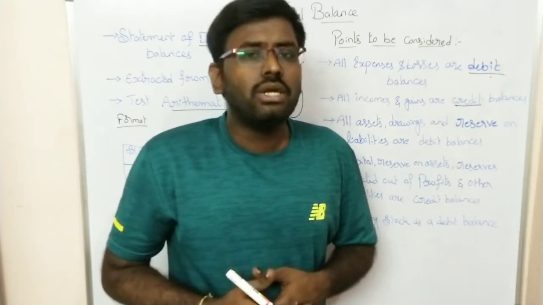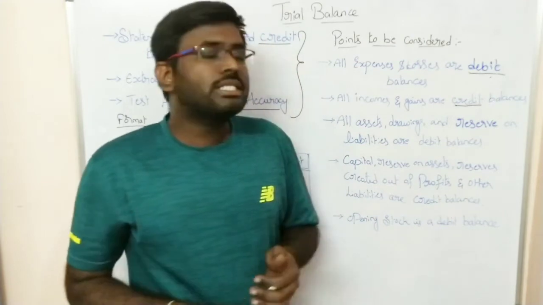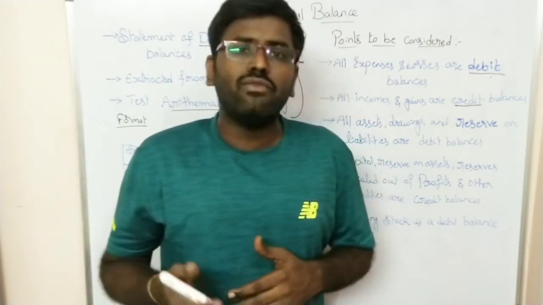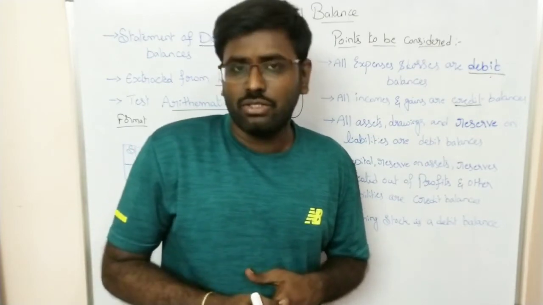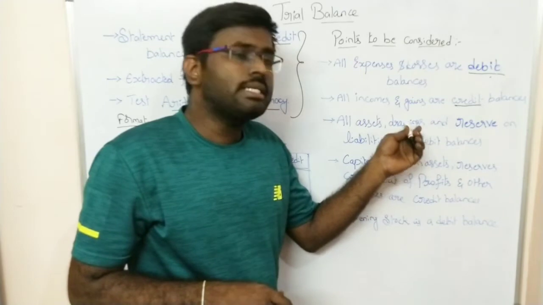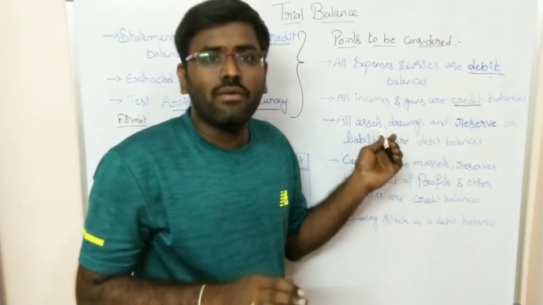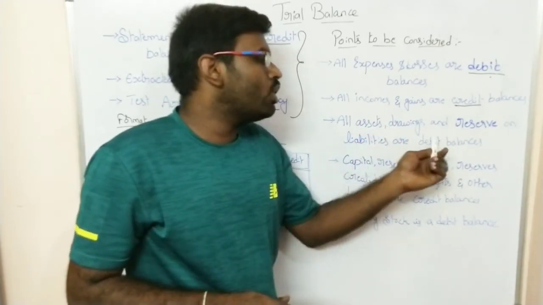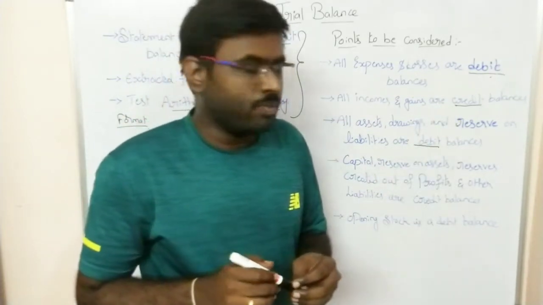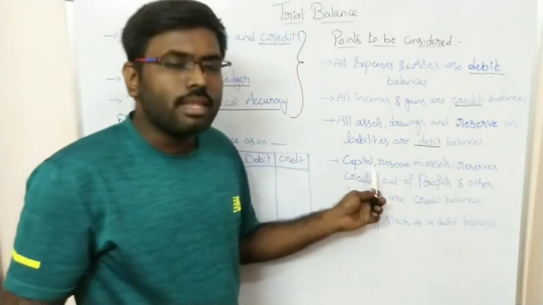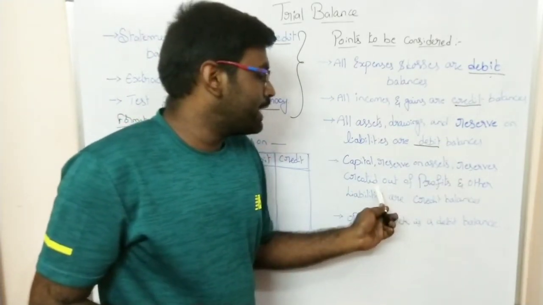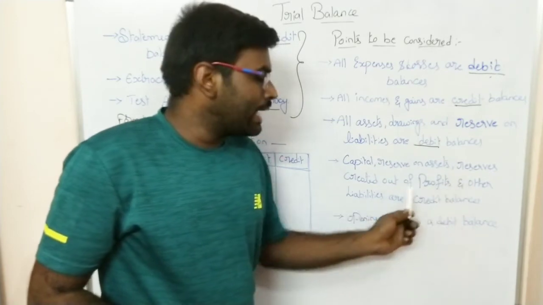And reserves on liabilities, for the payment of liability, if you have any reserves. Those reserves on liabilities, drawings as well as all types of assets will be shown on the debit side, that is, debit balances.